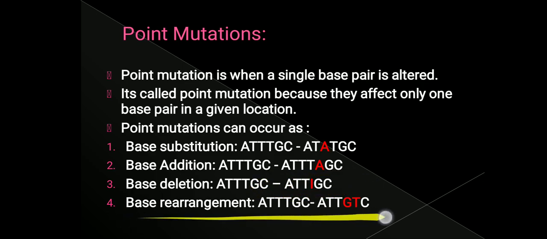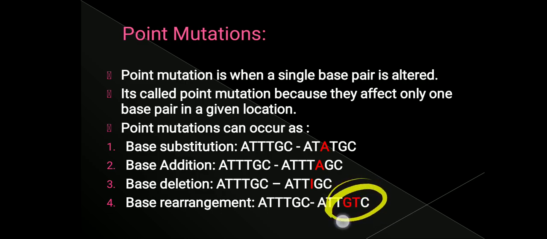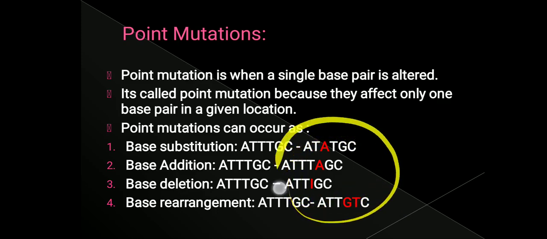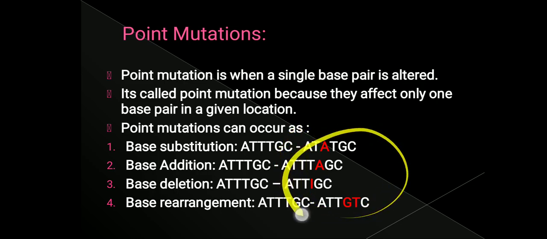Another type is base rearrangement. You can see here ATTTGC is the sequence, but here the T has shifted to the G's place and G has come to T's place. That is why the bases are rearranged here, ATTGTC. So this is called base rearrangement. In all these cases, at only one location, one base pair is altered. That is why these are called point mutations.